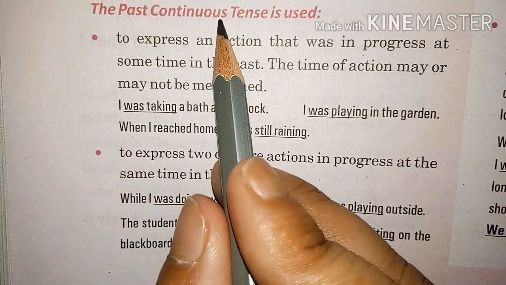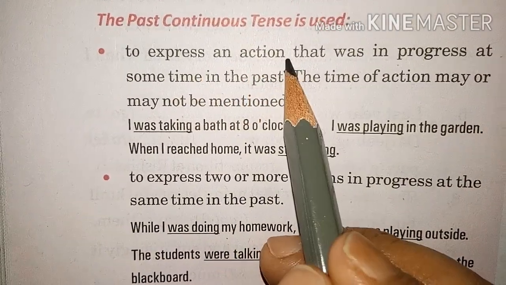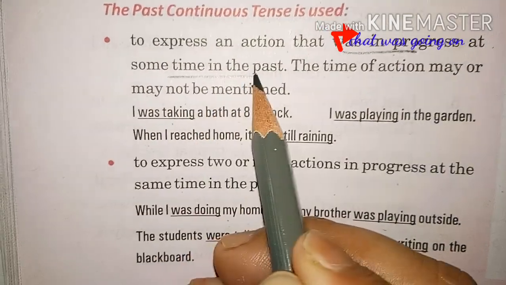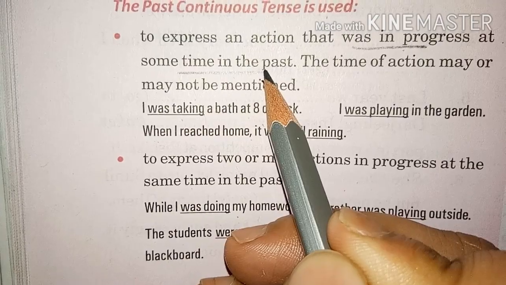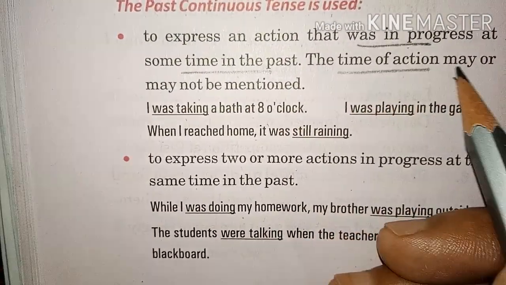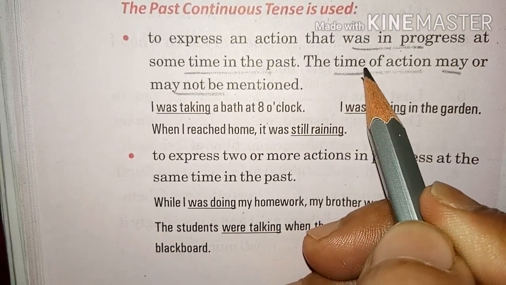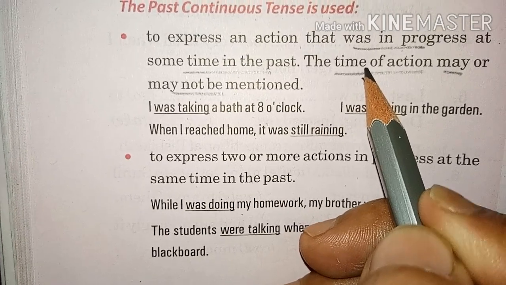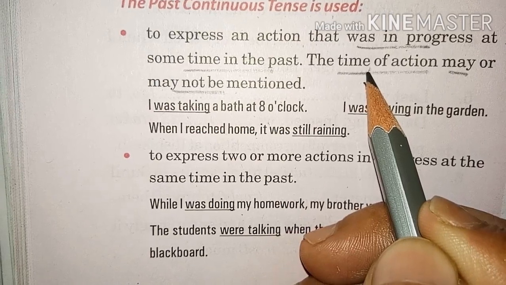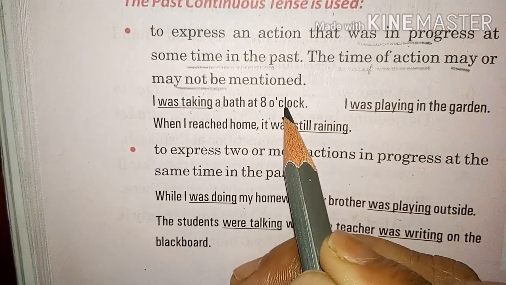Now see how the past continuous tense is used. It's very easy. To express an action that was in progress, that was going on at some time in the past. But remember, the time of the action may or may not be mentioned. It is not necessary that the time of the action is mentioned, like we did in simple past tense. There the time of action was mentioned, but in this case it is not important whether the time of the action is given or not. Like, I was taking a bath at 8 o'clock.